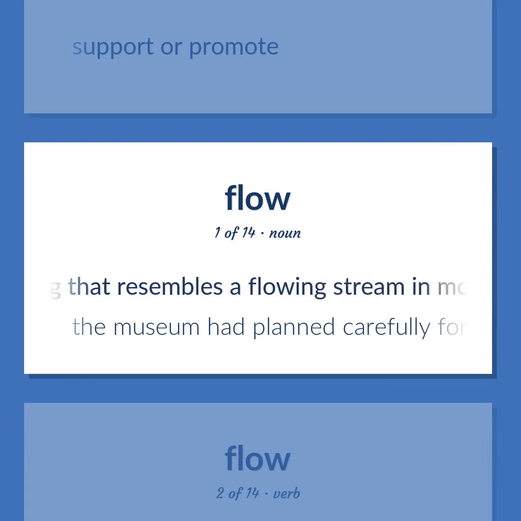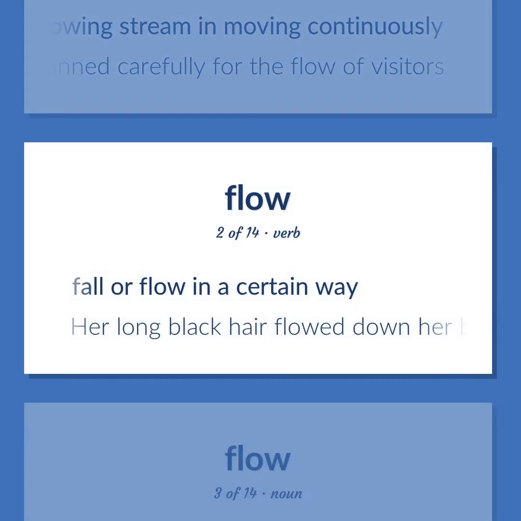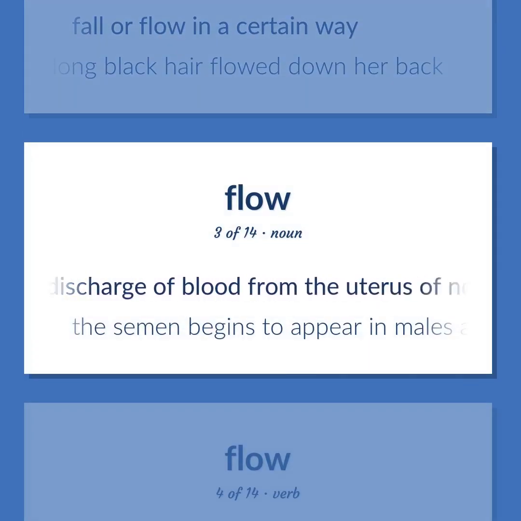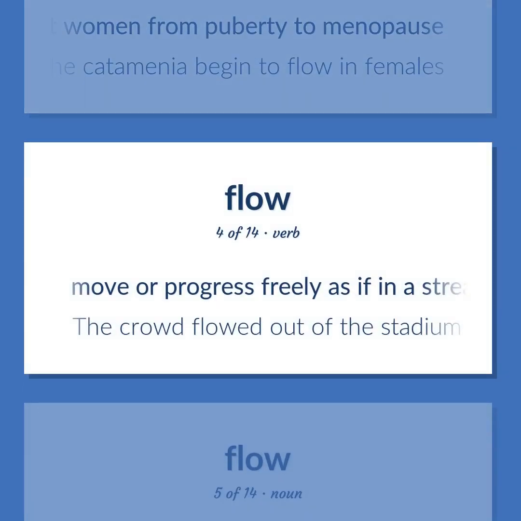Something that resembles a flowing stream in moving continuously. The museum had planned carefully for the flow of visitors. Fall or flow in a certain way. Her long black hair flowed down her back. The monthly discharge of blood from the uterus of non-pregnant women from puberty to menopause. The semen begins to appear in males and to be emitted at the same time of life that the catamenia begin to flow in females. Move or progress freely as if in a stream. The crowd flowed out of the stadium.